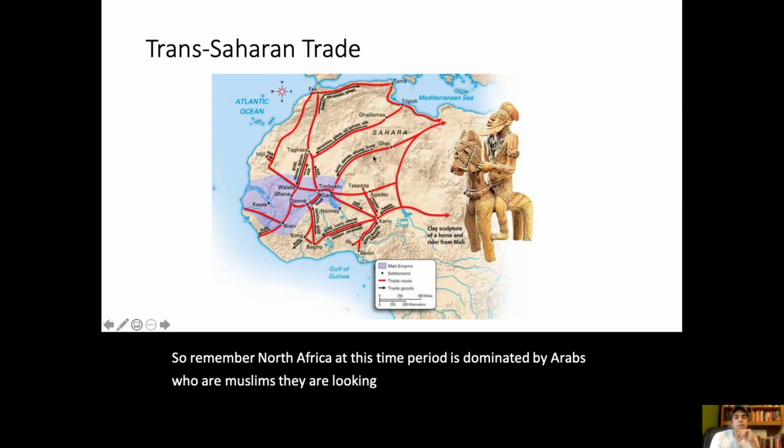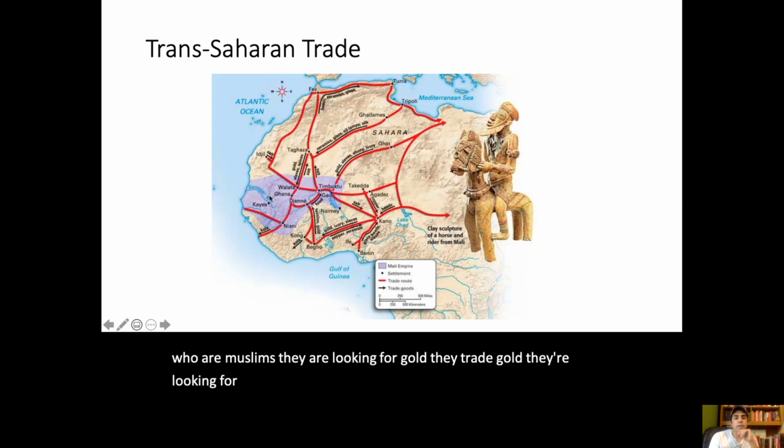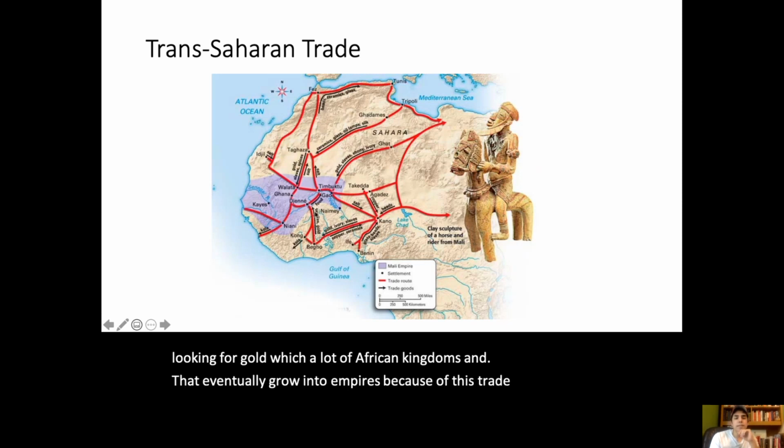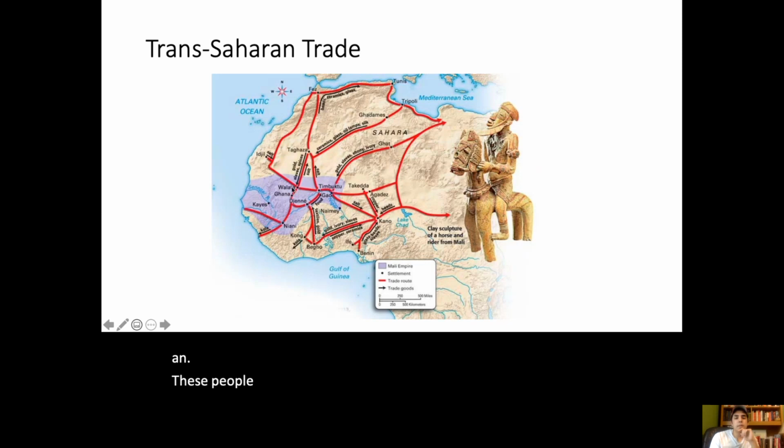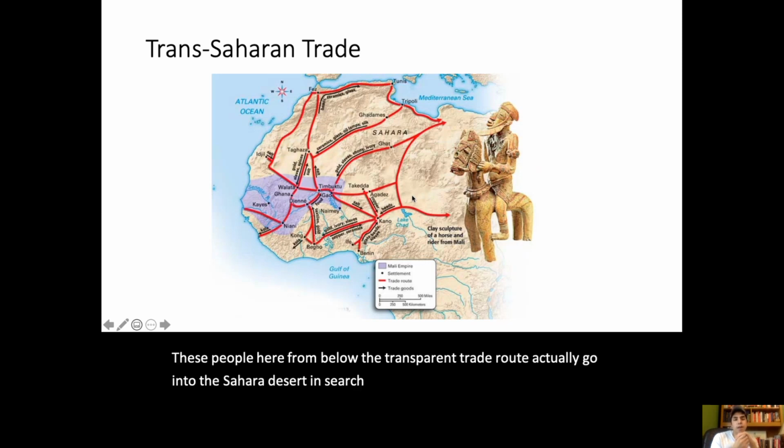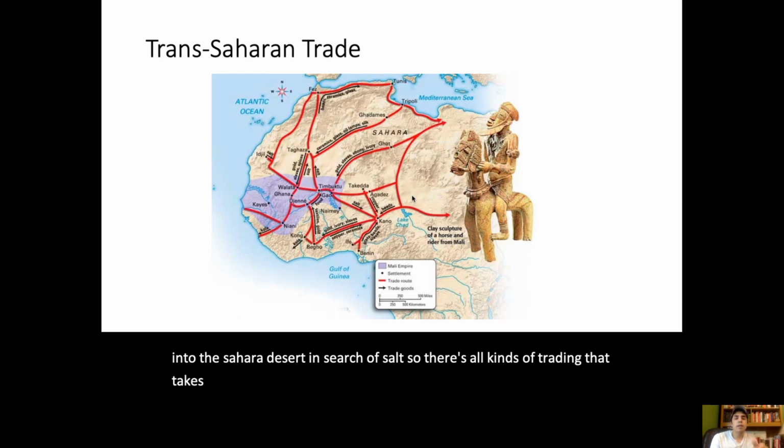They are looking for gold, which a lot of African kingdoms that have grown to empires because of this trade route possess. And these people from below the Trans-Saharan Trade route actually go into the Saharan Desert in search of salt. So there's all kinds of trading that takes place. With trade and connectivity, a disease can spread, but also religion can spread as well.